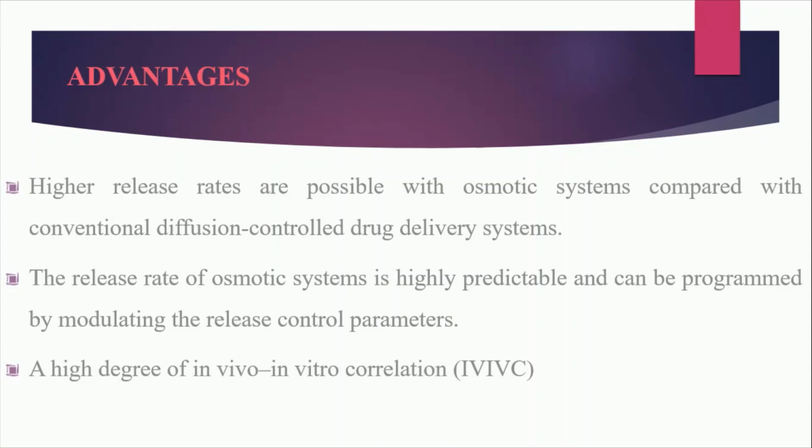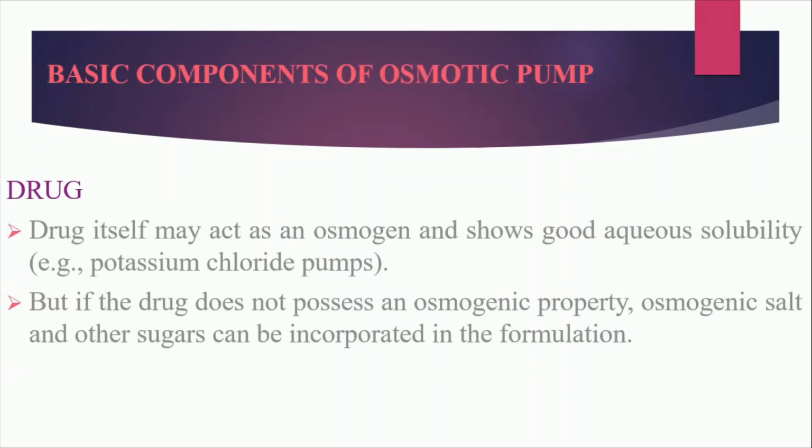The release rate of the osmotic system is highly predictable. Why? Because the environmental response is not effective. So we can correlate IVIVC, means in vivo in vitro correlations can be achieved in the osmotic drug delivery system. So that's why we can predict the release rate of drug from the formulation. These are the advantages of the osmotic drug delivery system.